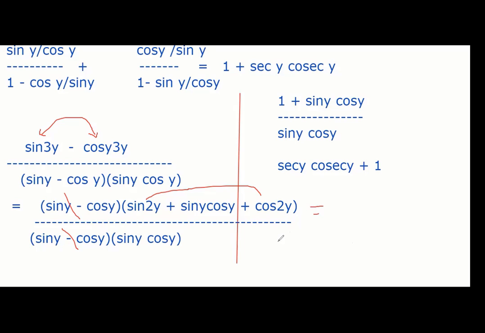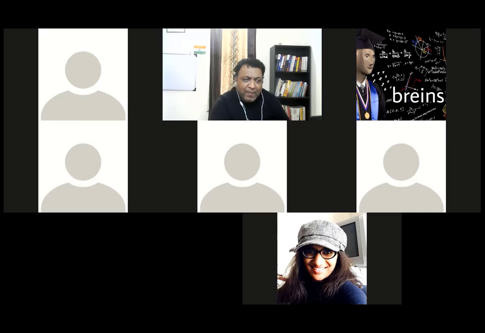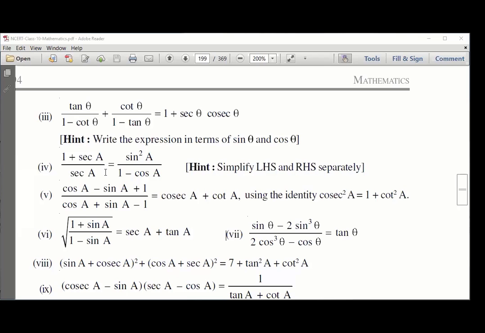The moment we saw the question, tan theta by 1 minus cot theta, and on the right side 1 plus sec theta cosec theta. Sec theta is 1 by cos theta, cosec theta is 1 by sin theta. Somehow I know sin and cos, so I removed all tan and cot and made it sin and cos. That was the first thought that came to my mind, and after that it's all easy.